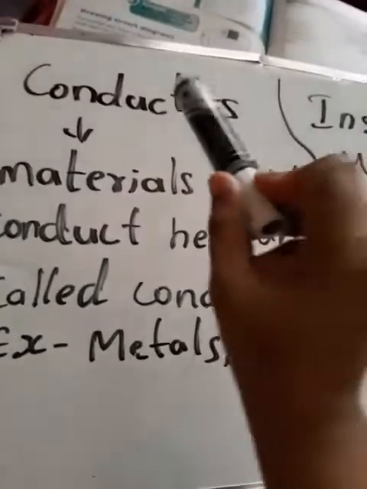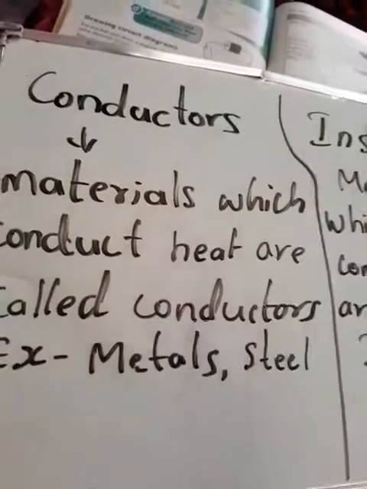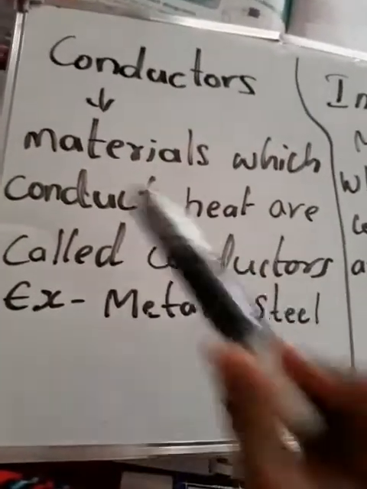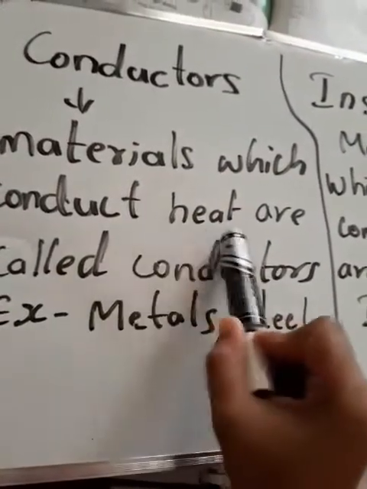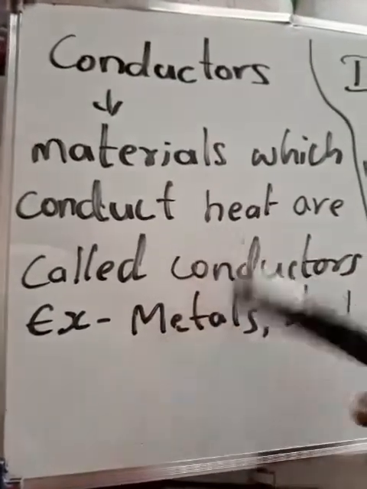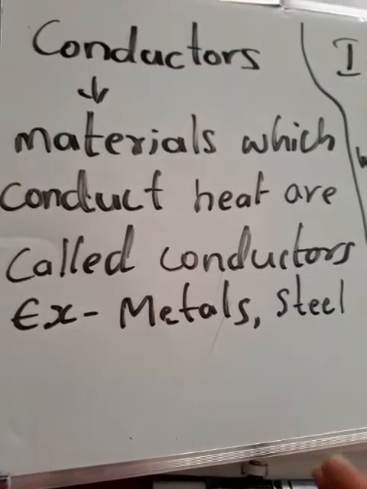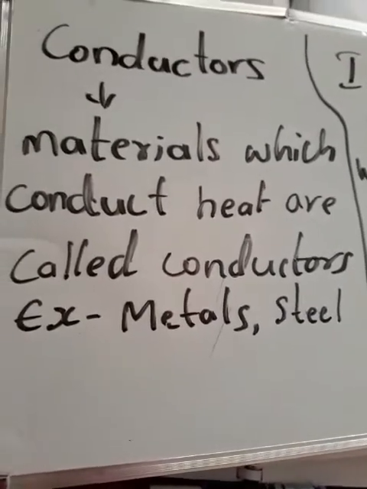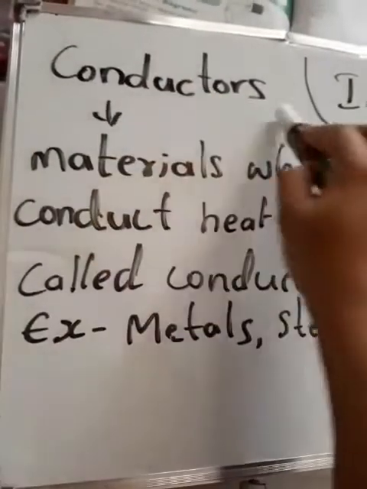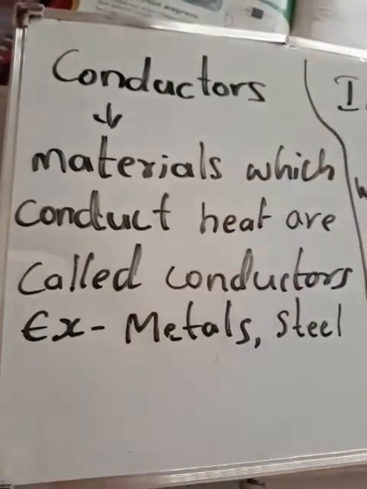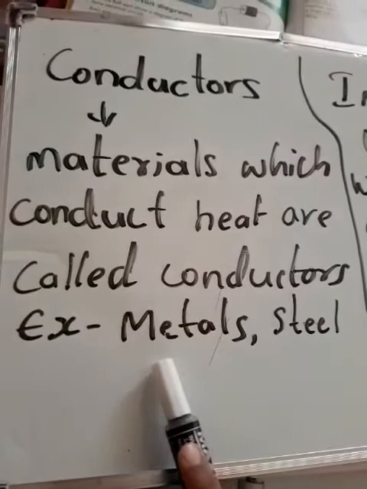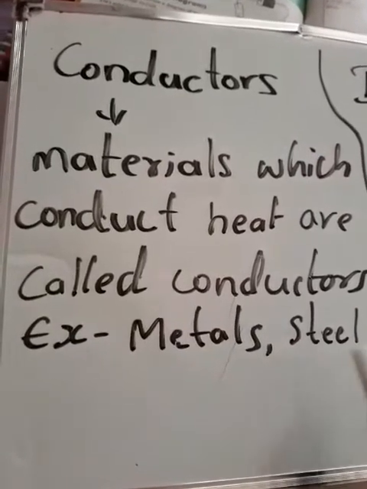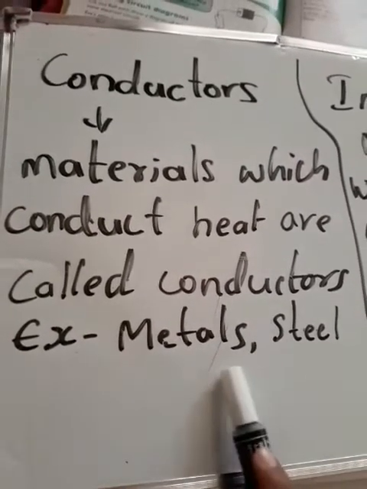First we will see what are conductors. These are the materials which conduct heat. The materials which allow the heat to go through them, to pass through them, are known as conductors. So what are the examples of conductors? Metals. Metals and steel are examples of conductors.